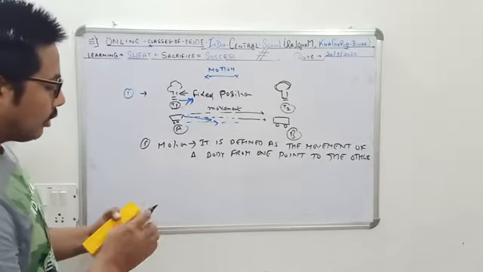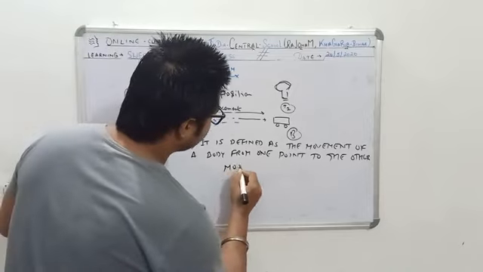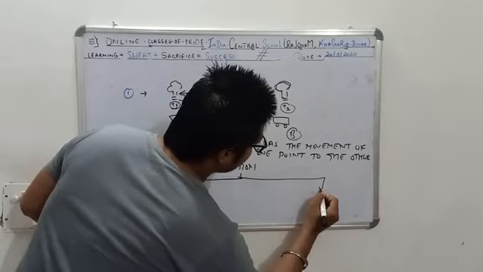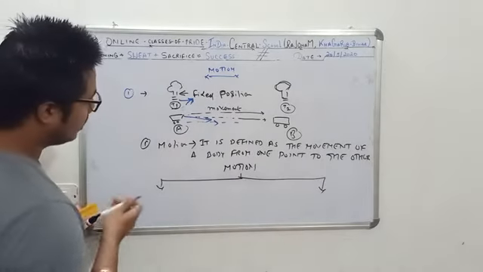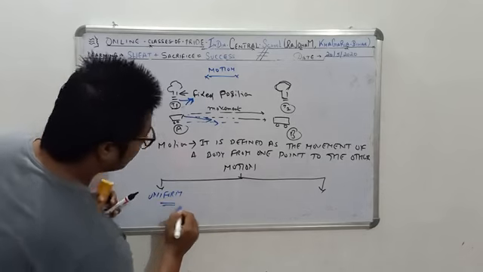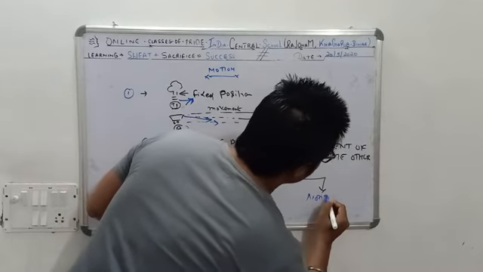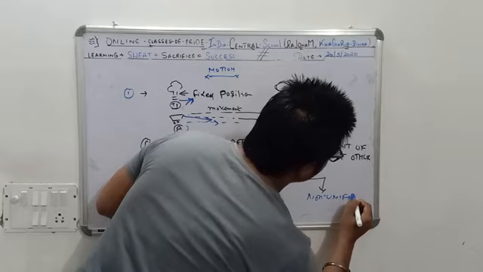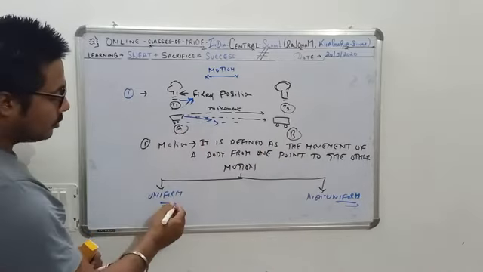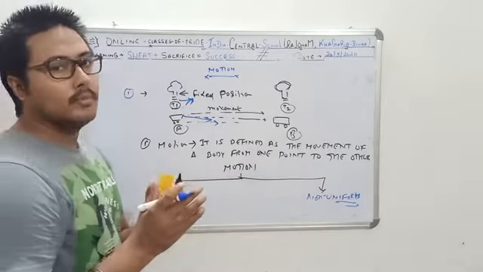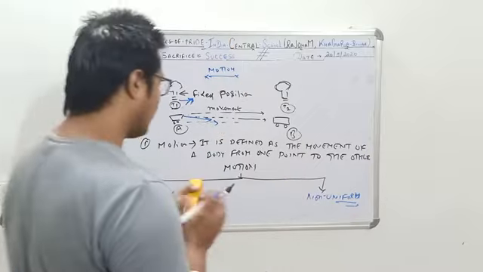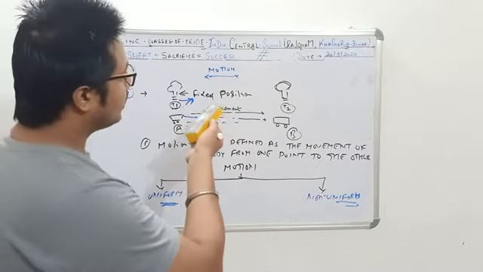In the coming time we will also study that motion is basically of two types. Number one is uniform motion, and number two is non-uniform motion. As you can predict from the name, uniform is something which is regular and non-uniform is something which is irregular. I think everyone might have noted it down.